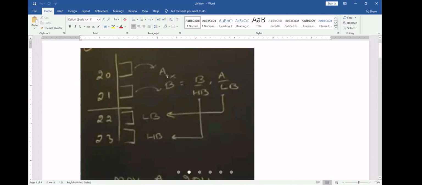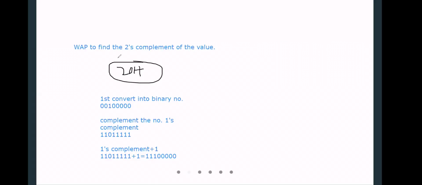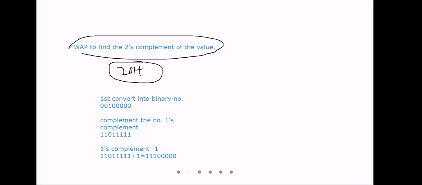If you are multiplying A and B, let's say there are four locations 20, 21, 22, 23. I have to multiply these two. The result has a high byte and a low byte. The low byte will go in one location, the high byte in another. I'll write this question in the VLE forum. Please try, okay? I'll let you know.